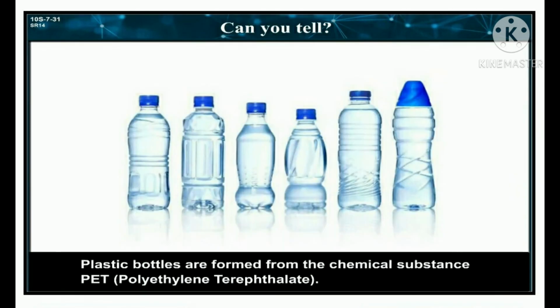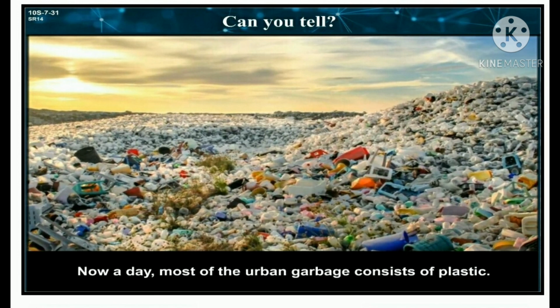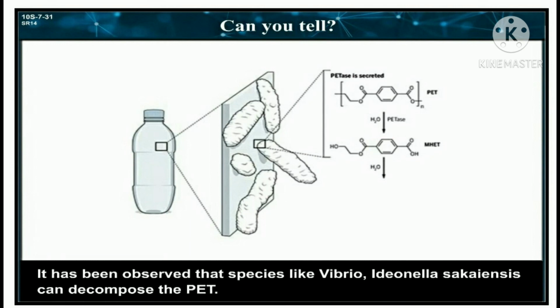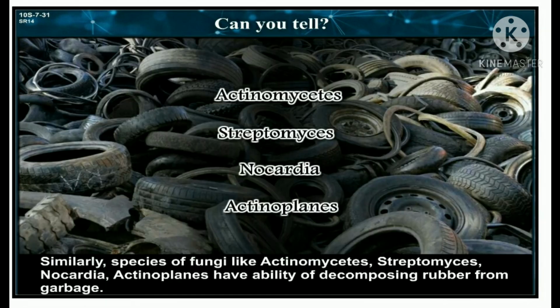Plastic bottles are formed from the chemical substance PET, polyethylene terephthalate polyester. Nowadays, most of the urban garbage consists of plastic. It has been observed that species like Vibrio and Ideonella sakaiensis can decompose PET. Similarly, species like Actinomycetes, Streptomyces, Nocardia and Actinoplanes have the ability to decompose rubber from garbage.